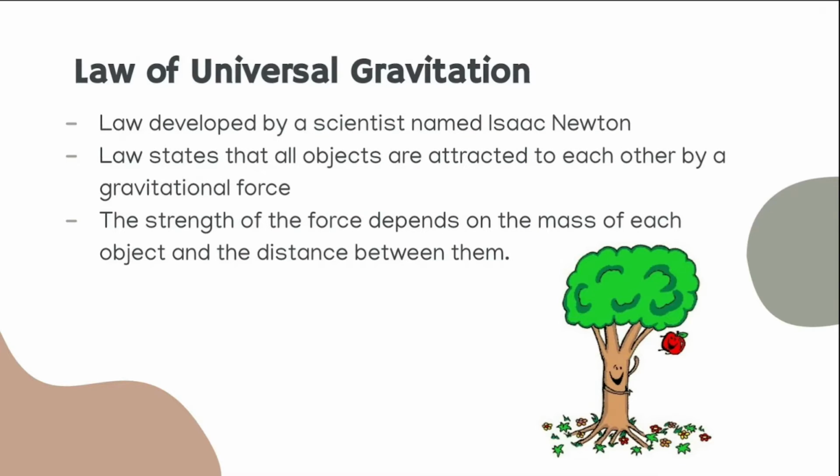Law of Universal Gravitation. This is a more scientific and specific explanation of gravity, which we discussed on the previous slide. The Law of Universal Gravitation is a theory developed by a scientist known as Isaac Newton. This law states that all objects are attracted to each other by a gravitational force. The strength of the force depends on the mass of each object and the distance between them.